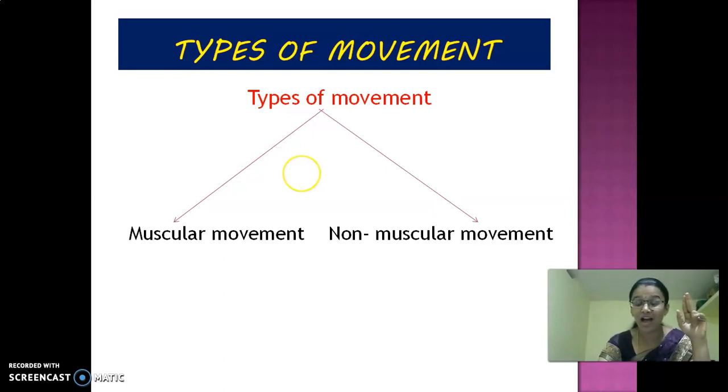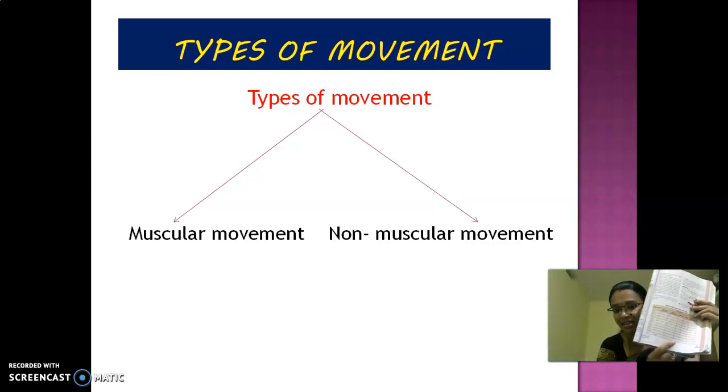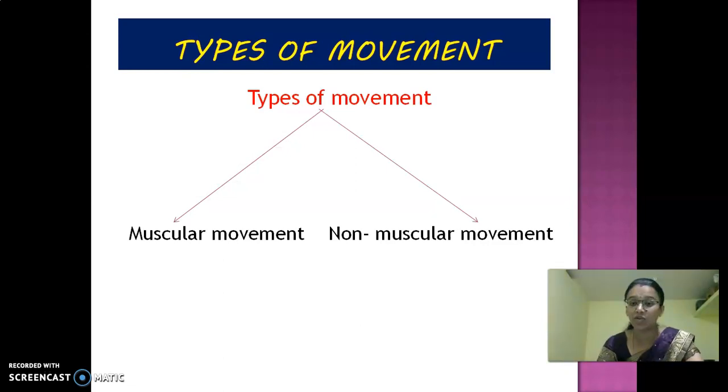Before that, you have a tabular column in your book, on page number 67. Just try to complete the table, okay, children? That is about the movement of the body, neck. Whether we are able to rotate our neck completely. See here, I am able to turn it, but rotate means, whether I am able to turn it to the back side, no. Whether I can bend, yes. Whether I can lift my head, no.